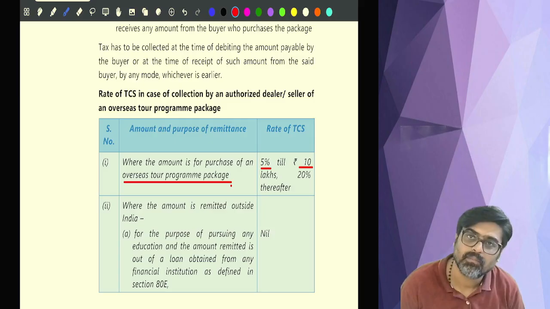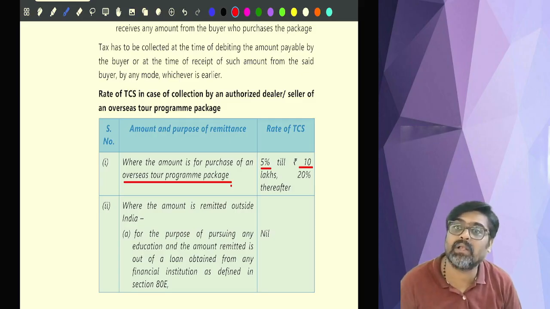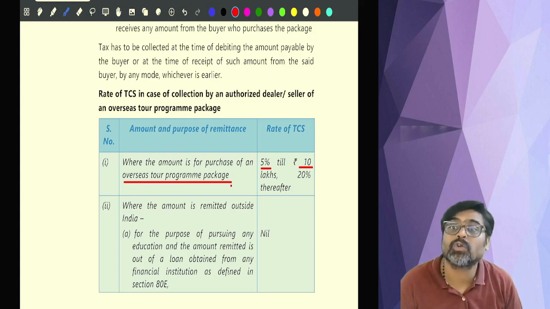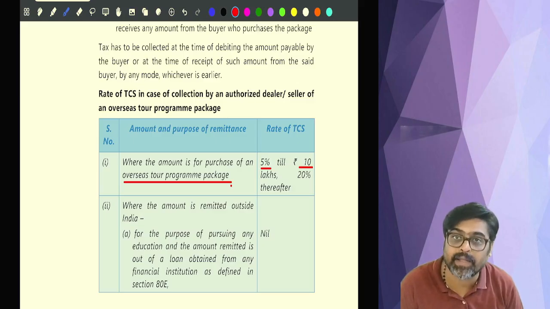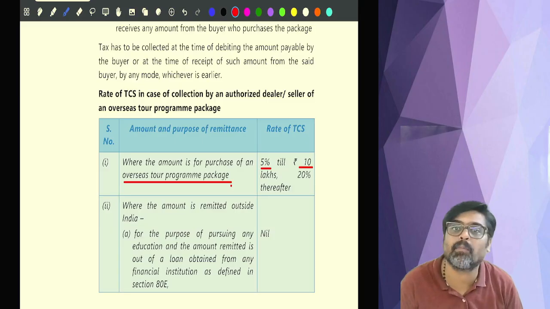5%. Because the value of foreign tour package is only 5 lakhs, which is within the 10 lakh rupees limit. But what if you are buying a foreign tour package and the value of that foreign tour package is 12 lakh rupees? For the first 10 lakh, I will take 5% TCS, and anything over and above 10 lakh, how much? 2 lakhs. On that I will collect 20%. So 10 lakh into 5% plus 2 lakh into 20%. This will be the amount of TCS in the case of foreign tour package.